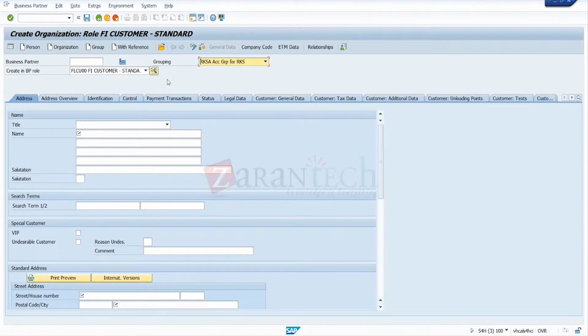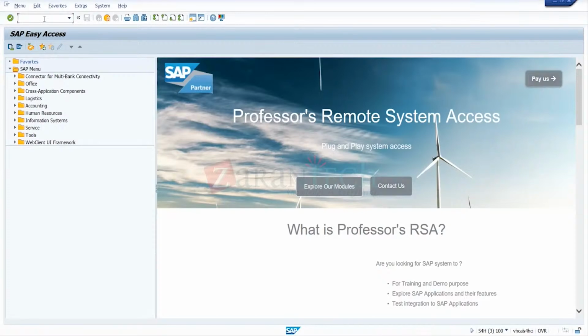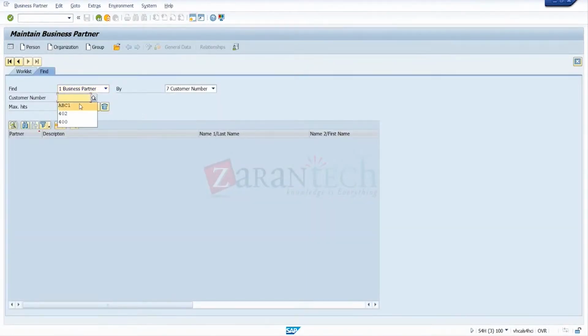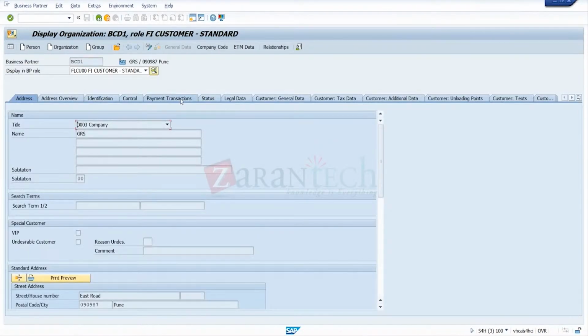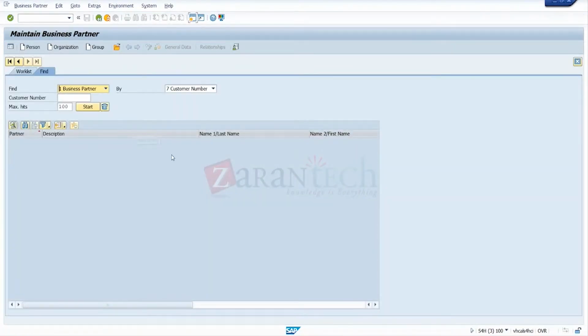So I saw yesterday you had created one business partner, and again you created one customer. Let me check. So we have to create one business partner, one customer, and one vendor also. This we created yesterday, this today. Not this one. The day before yesterday, I think. Bangalore customer. 402 is the customer number. Yes, 402.